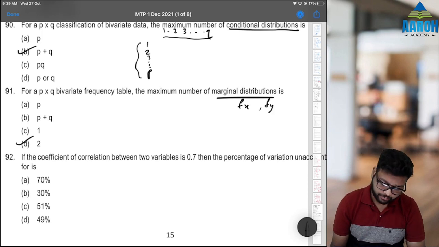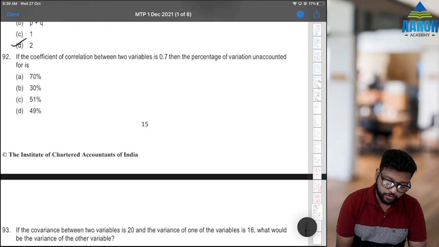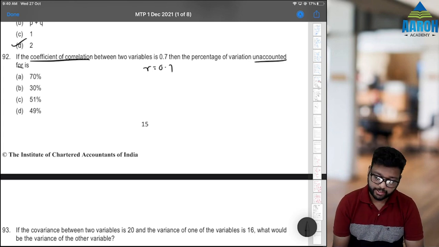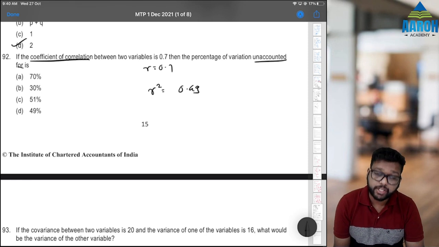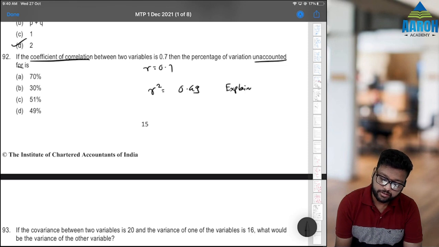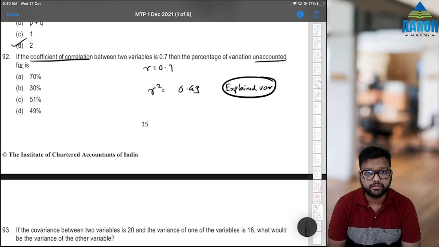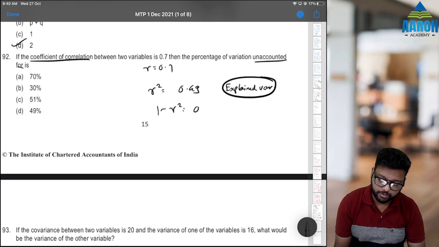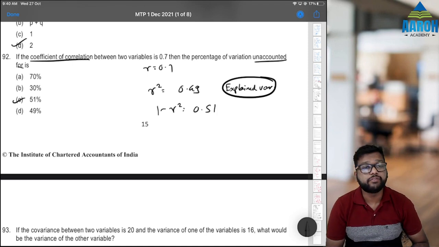That's it. If coefficient of correlation R is 0.7, then what is the percentage of variation unaccounted for? Understand? R square is 0.49. R square is the coefficient of determination. R square indicates explained variance upon total variance. So unaccounted variance will be 1 minus R square, which is 0.51, option C, 51%.